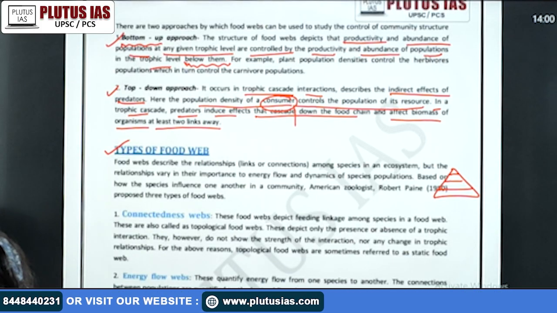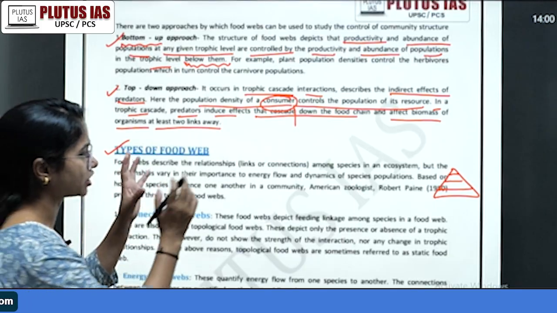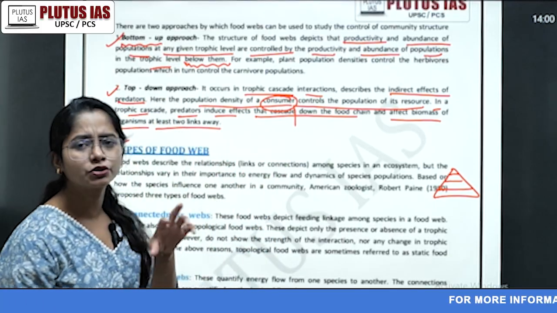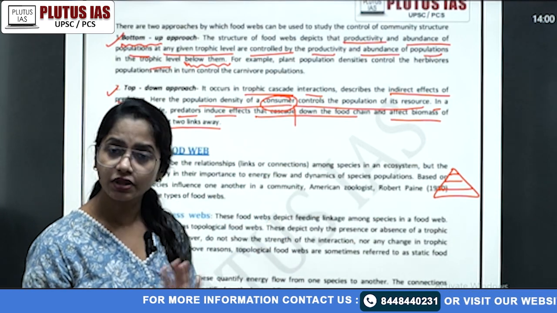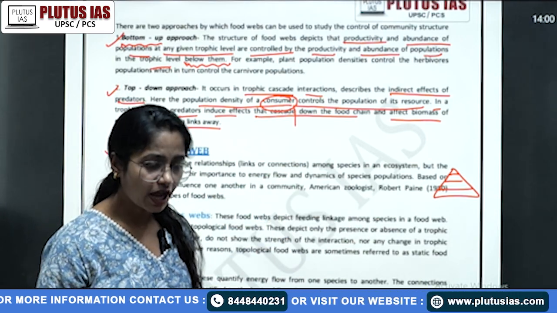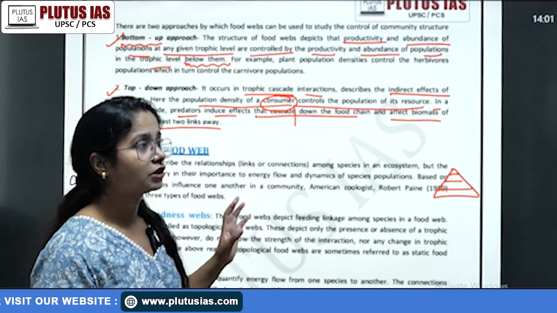When you are writing a complete answer, please write it with a different aspect. Suppose in section 1 or section 2 the question is simply the food web, do not write this definition and a structure and think it is good to go. No, that is not good to go. You should have mentioned what the divisions are in that body part. You can simply talk about it in the introduction.